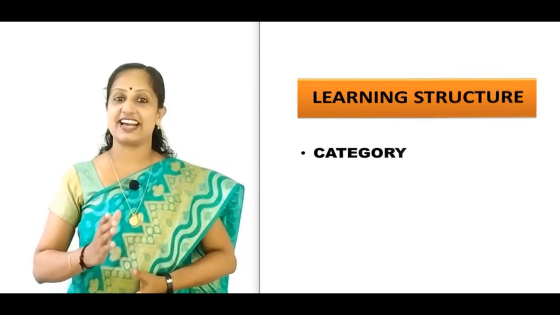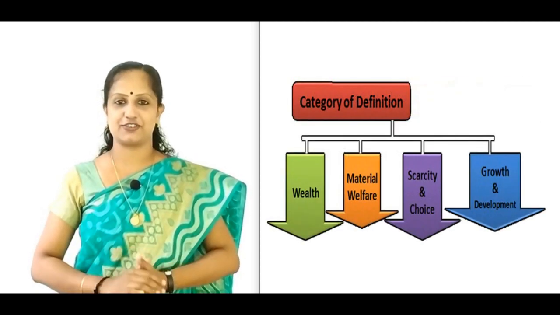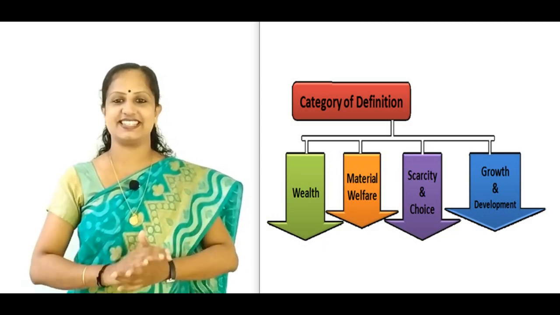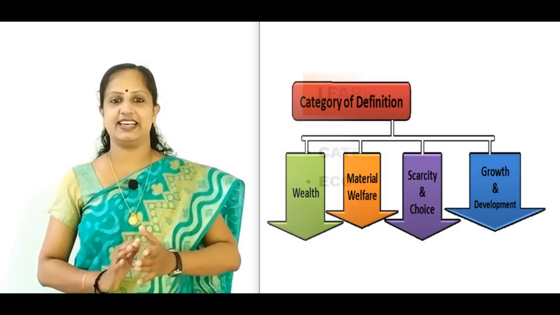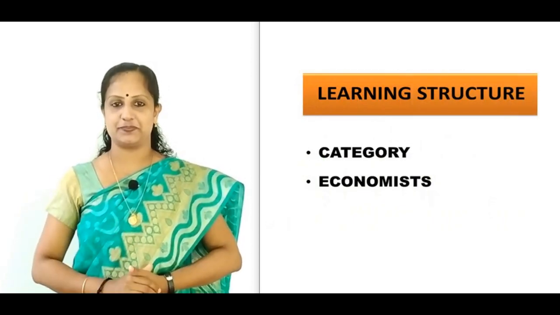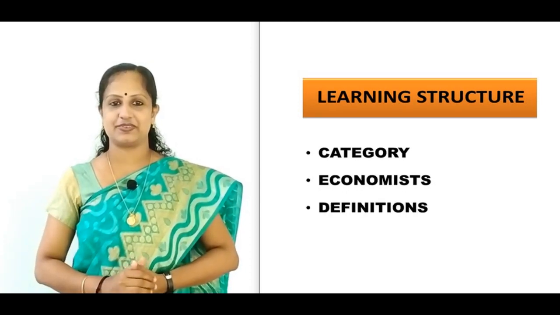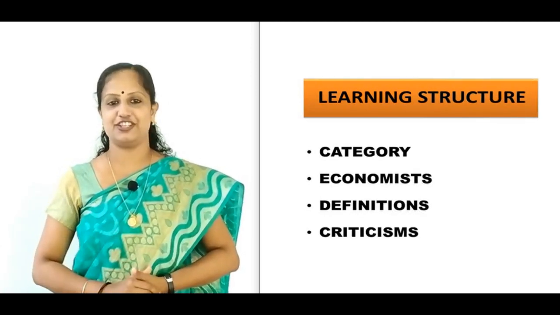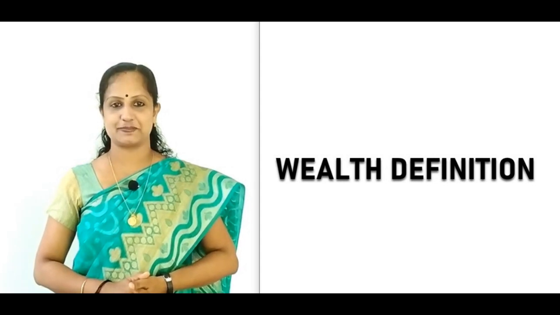The structure of learning this definition is something like this. First, we learn the category of definition, that is, whether they belong to science of wealth or belong to material welfare or belong to scarcity and choice or belong to growth and development. Secondly, we understand the economist's name. Thirdly, the definitions given by these economists. And finally, the various criticisms leveled against these definitions. So, we are going to discuss the first definition, that is the wealth definition of economics.